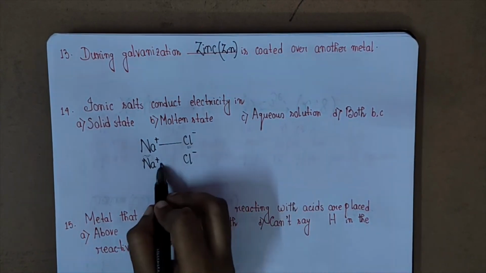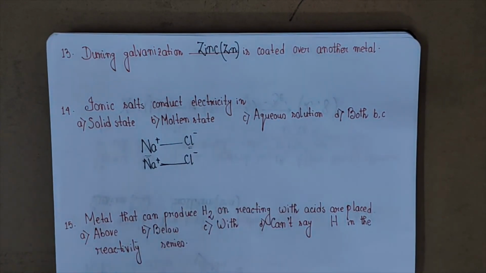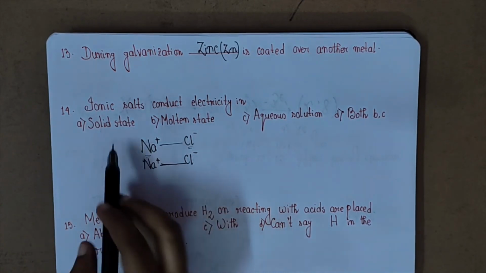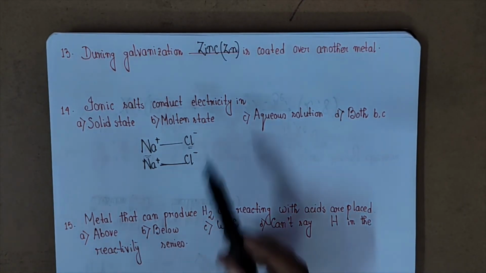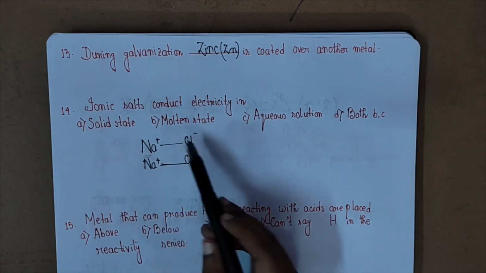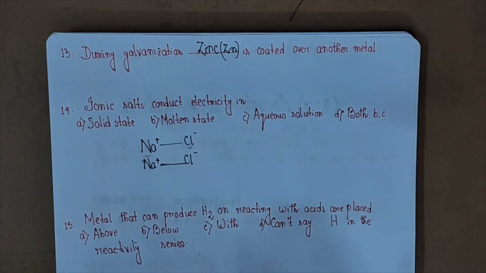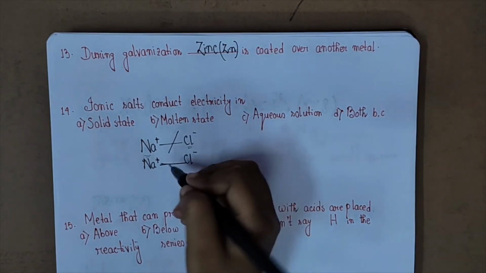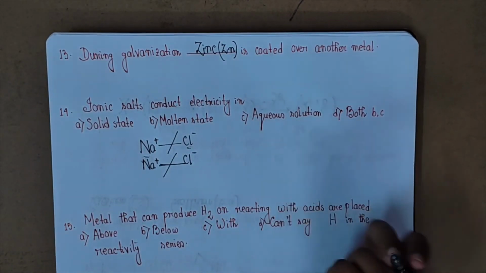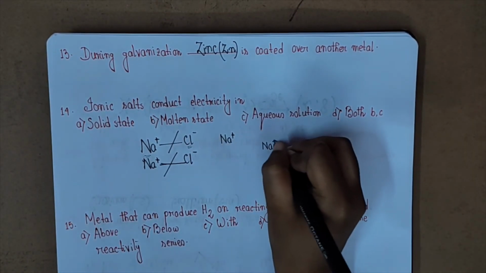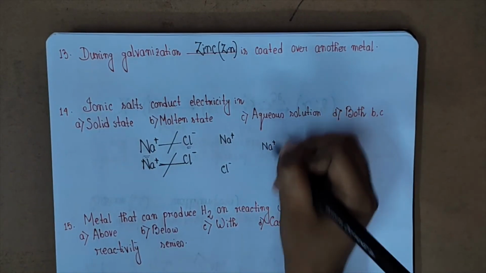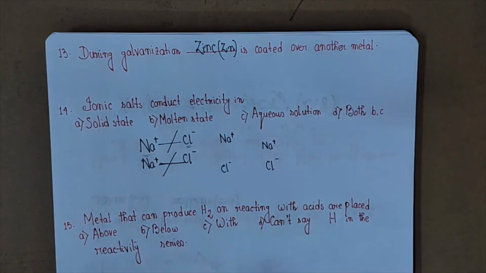That is why in solid state it cannot conduct electricity, because for conduction of electricity free ions are a must. But in molten state, what will happen? You give NaCl the energy to melt, and at this high temperature the bond between Na+ and Cl- will break down. All the Na+ and all the Cl- ions will be free, and these free ions can conduct electricity.